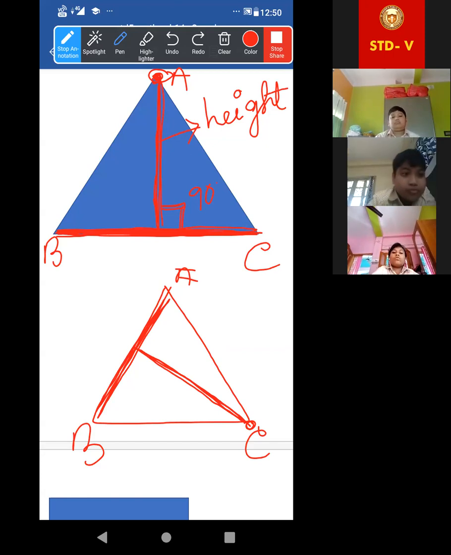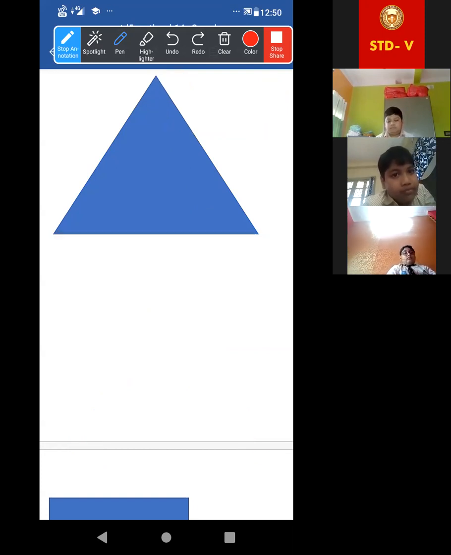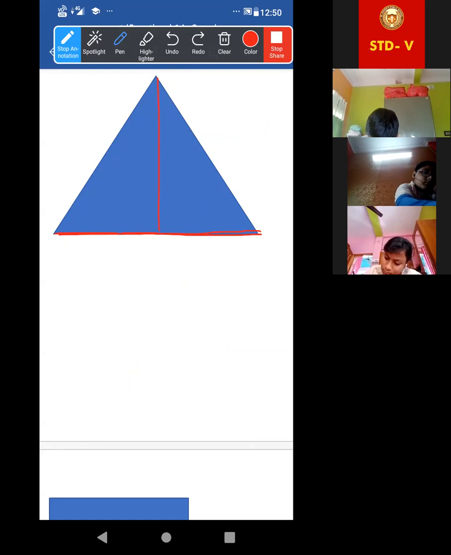Suppose we are considering AC as base. Then the height will be from which vertex? B, exactly. So the formula of the area of a triangle is half into base into height. Now everybody draw the triangle. In the same triangle, just draw the height.